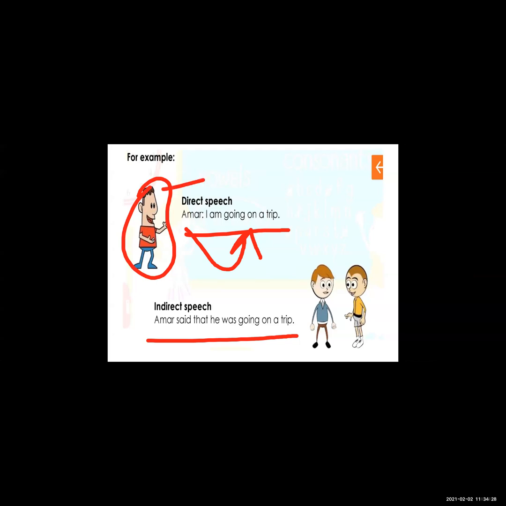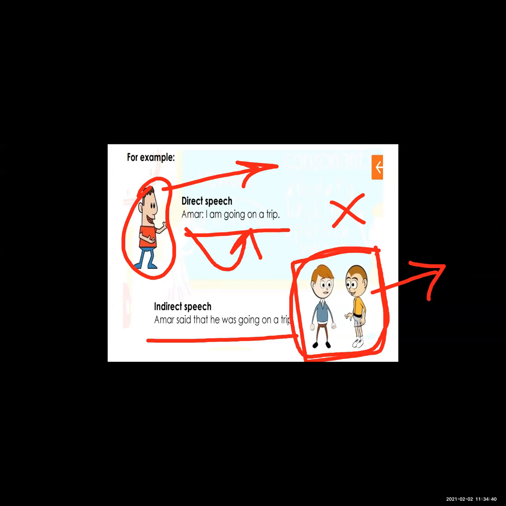So here there is a boy, Amar, and here there are two other boys. Here there is no Amar. These two boys are talking. We will consider that he is Samir, and he is Yash.